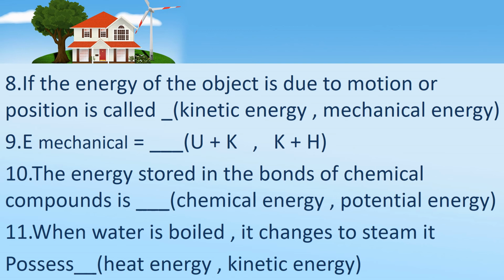And then the 11th one: when water is boiled it changes to steam, so it possesses dash type of energy, heat energy or kinetic energy. Children, think and write. You can take down the questions fast. So totally 11 questions, okay, 11 questions.